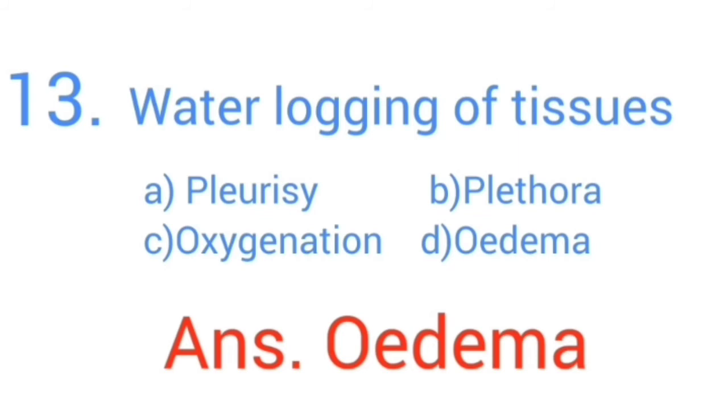Water lodging of tissues. Options: A, pleurisy, B, plethora, C, oxygenation, D, edema. Answer is edema. Water lodging of tissues is edema.